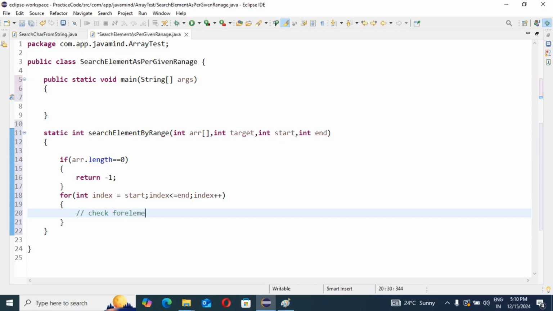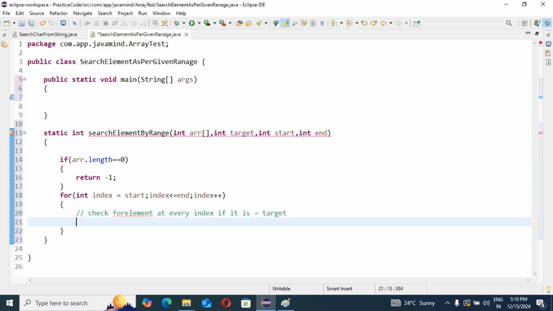Check for element at every index, whether it is equal to target or not. So for this I am going to write these lines of code.